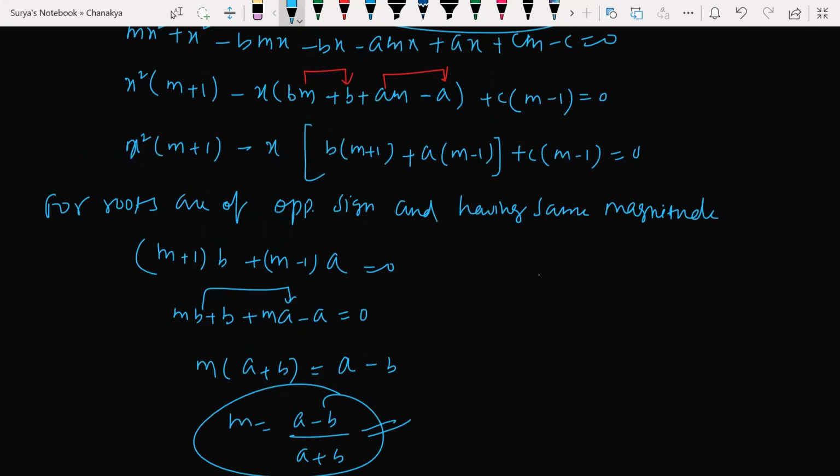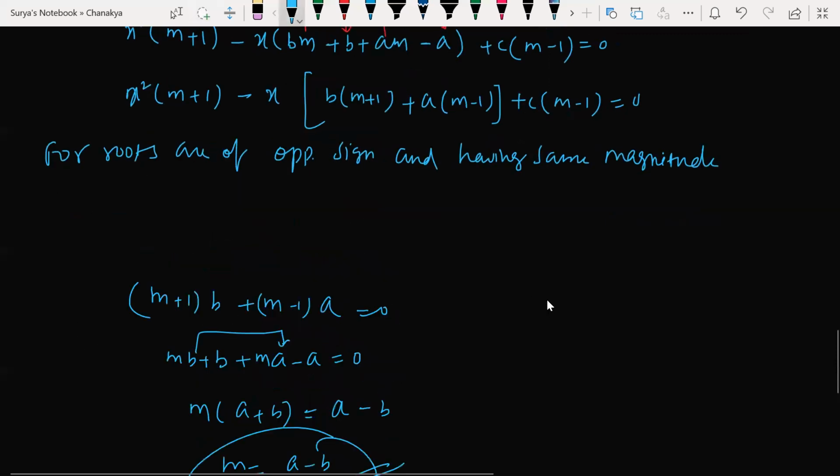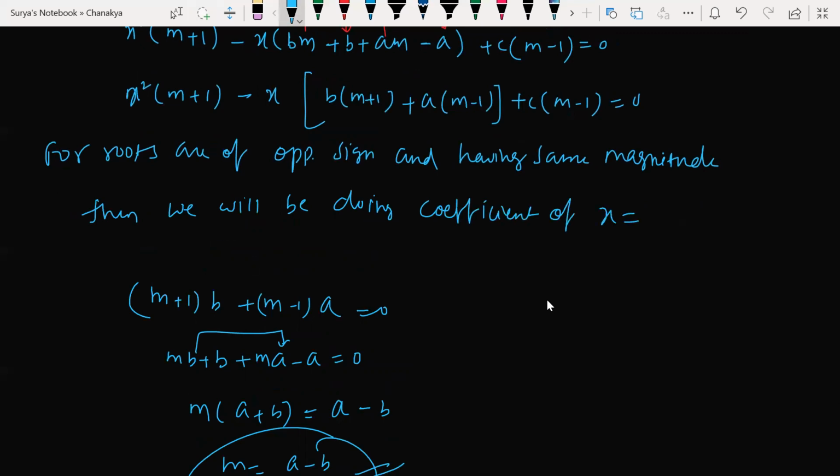In that case, beta, I'll be equating the coefficient of x with 0. What is the coefficient of x I got, beta? This is my coefficient of x or not? This whole thing is the coefficient of x. Am I correct or not? That is equal to 0. I think we didn't discuss this. No problem. Very, very important from the Olympiad point of view.